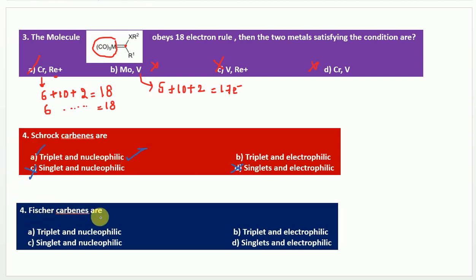Come to the fifth question, that is Fischer carbenes. As we know, Fischer carbenes are electrophilic in nature. So these two will become wrong because these two are nucleophilic. And as we know, Fischer carbenes generally exist in a singlet state, right? So option D will be the right answer.